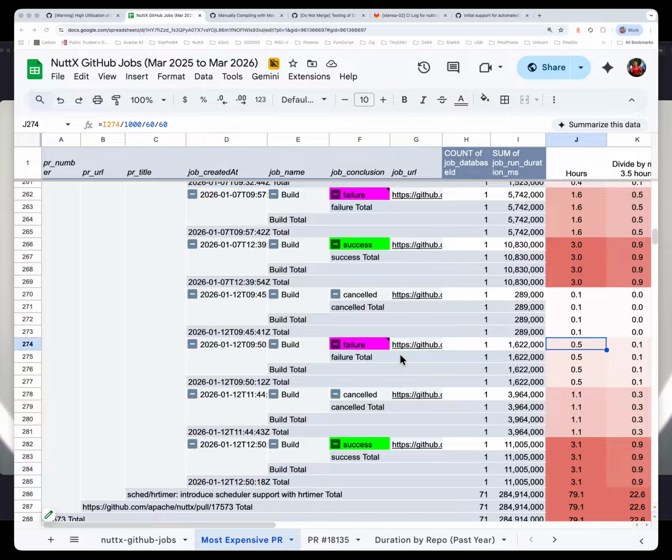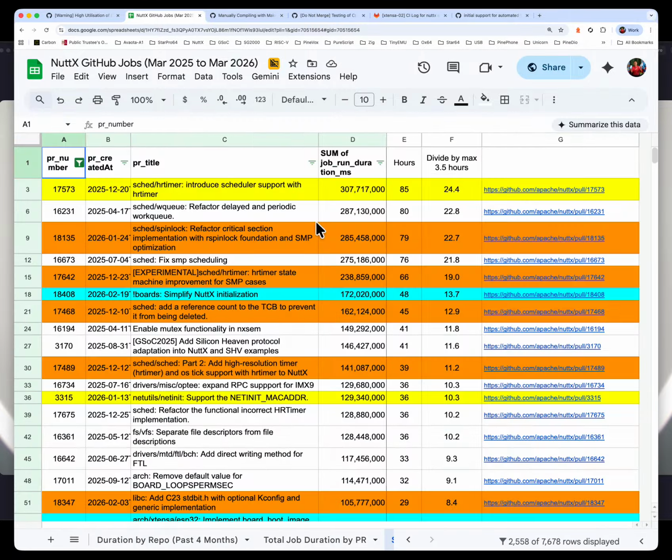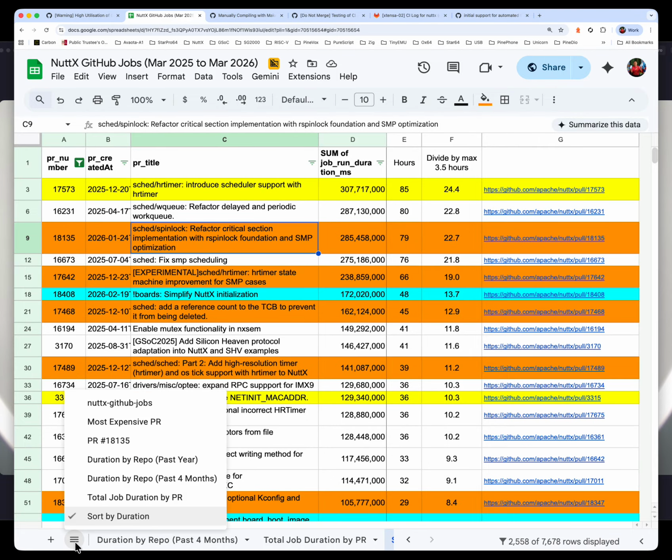What do we do next? We move on to the second most expensive PR. If we look at the earlier spreadsheet that we compiled, this was the most expensive PR that we've just seen. The second most expensive PR for that period, in January, is this one, 18135. So we go into 18135.